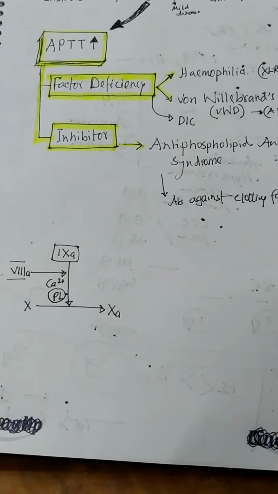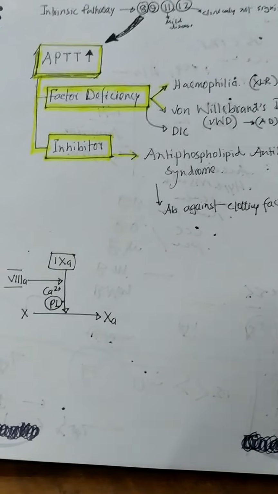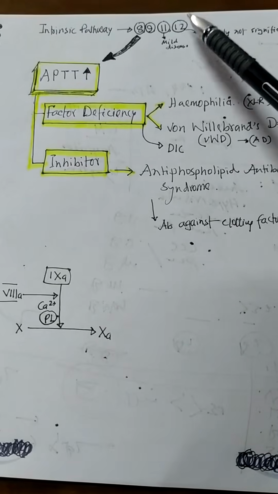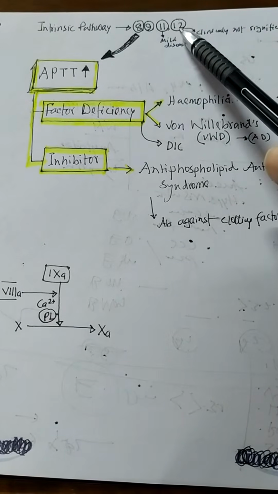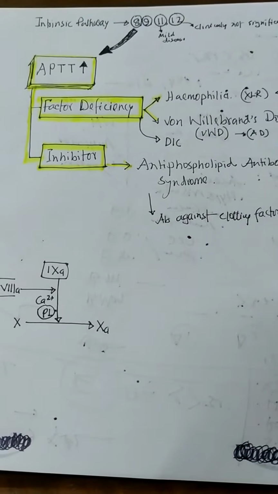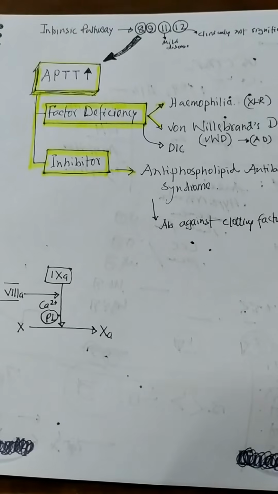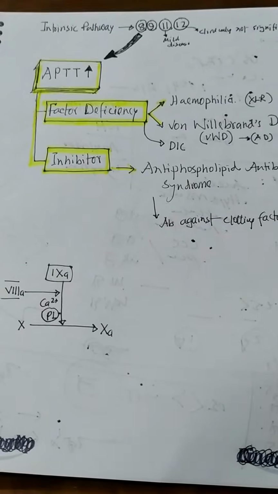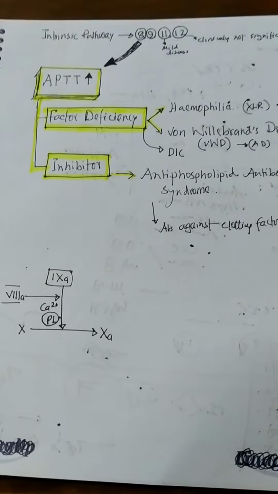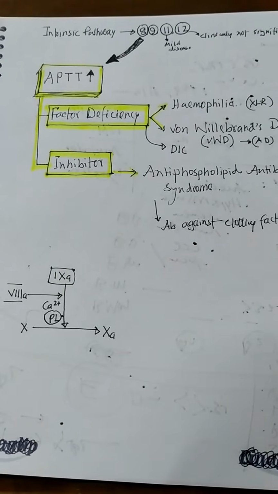On the other hand, the intrinsic pathway actually starts from high molecular weight kininogen, and from the high molecular weight kininogen, factor 12 is activated, then factor 11 is activated, then factor 9 and 10 are activated serially. And from factor 8 and 9, factor 10 becomes activated. And from factor 10, the prothrombin complex is formed, and this prothrombin complex is the main point of the common